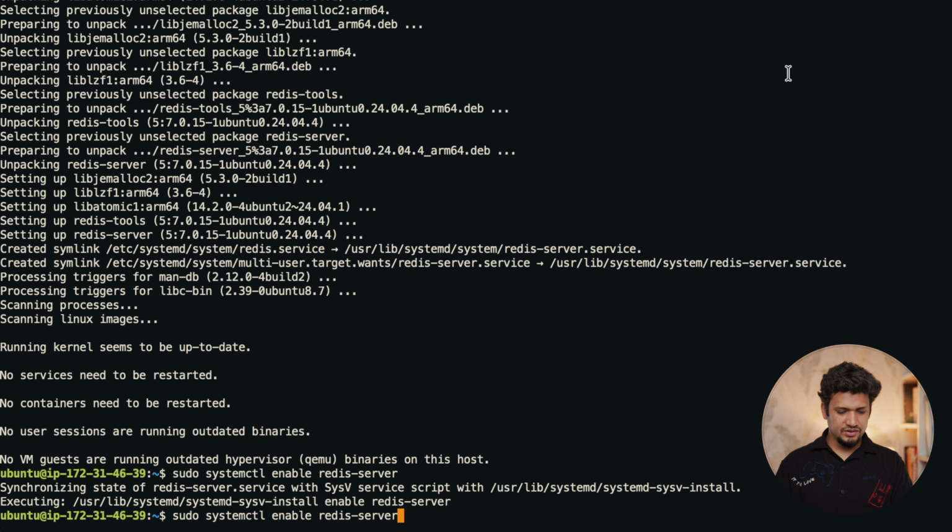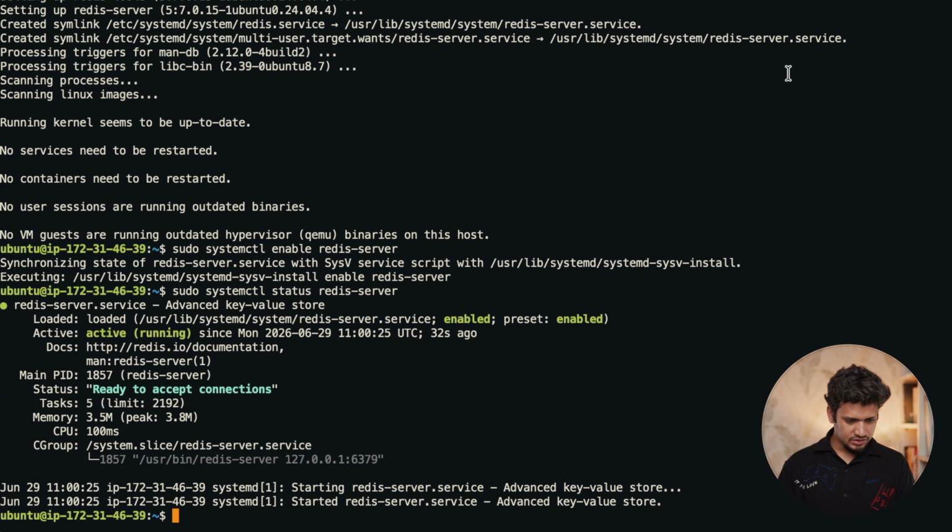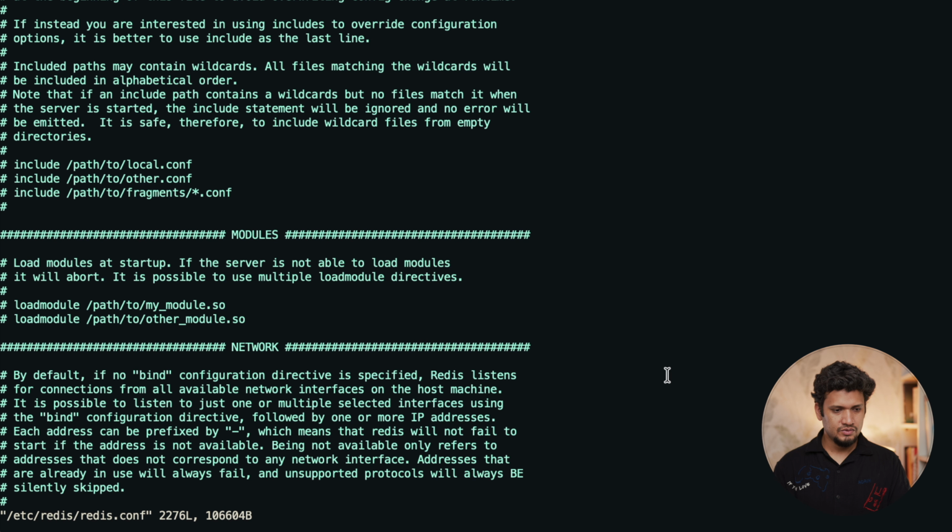After that, let's check the status of our Redis service. Yes, it is running and it is executing commands. We'll have to do certain configuration changes again, just like MongoDB, so that we can make it secure. For that, we have to run sudo vi /etc/redis/redis.conf. This is the configuration file. Here we will have to make changes.